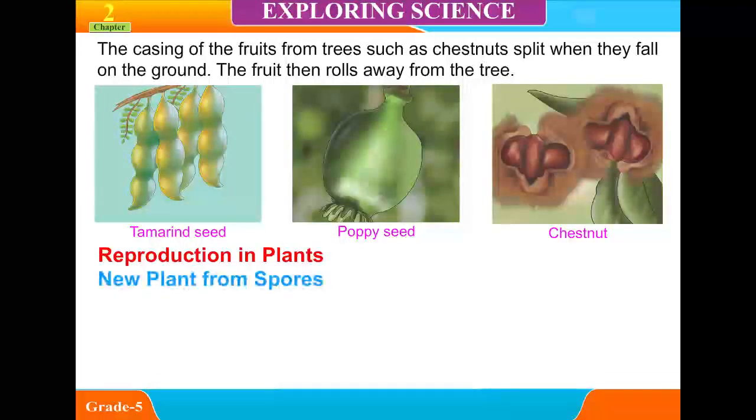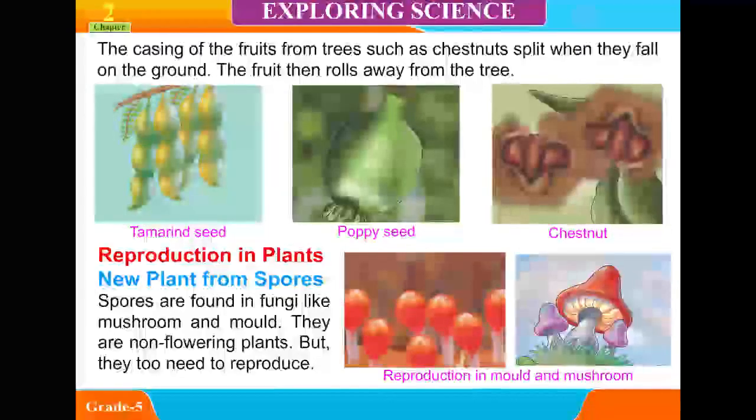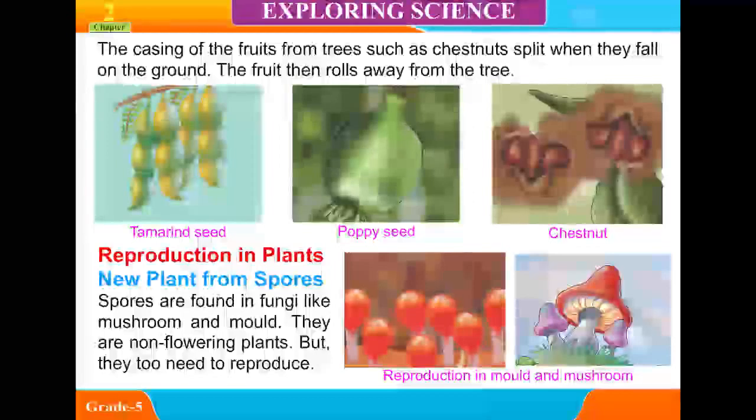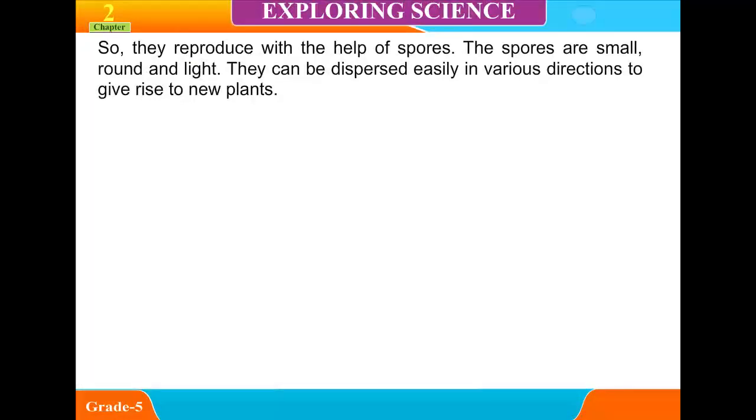Reproduction in plants. New plant from spores. Spores are found in fungi like mushroom and mould. They are non-flowering plants, but they do need to reproduce. So, they reproduce with the help of spores. The spores are small, round and light. They can be dispersed easily in various directions to give rise to new plants.